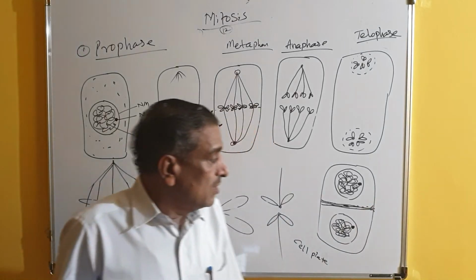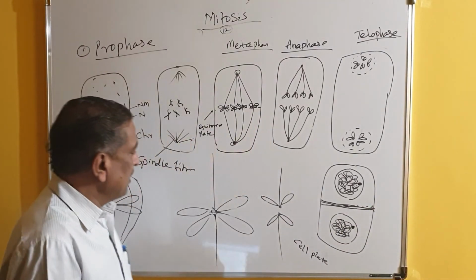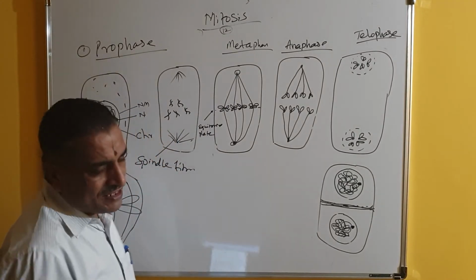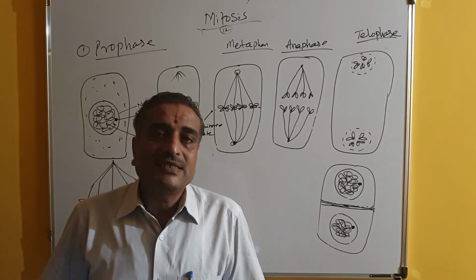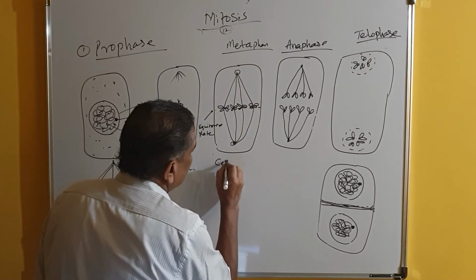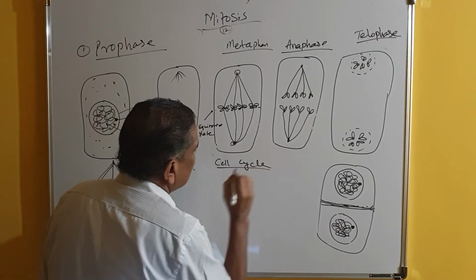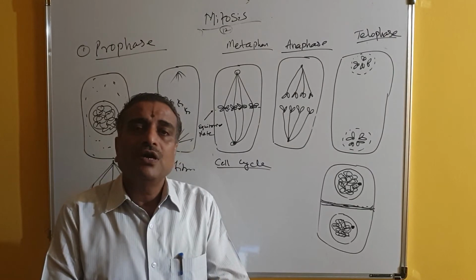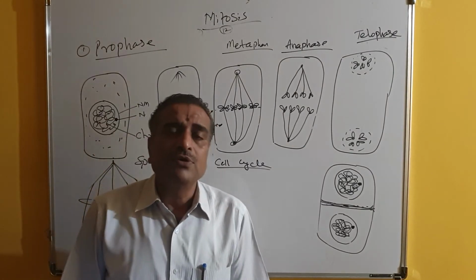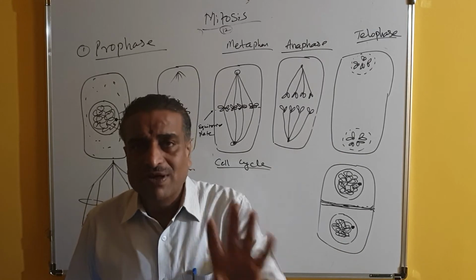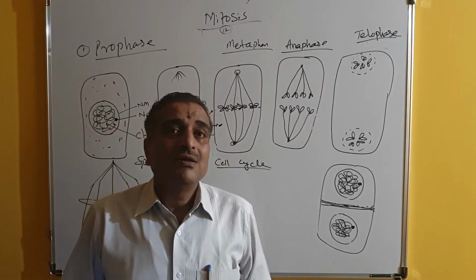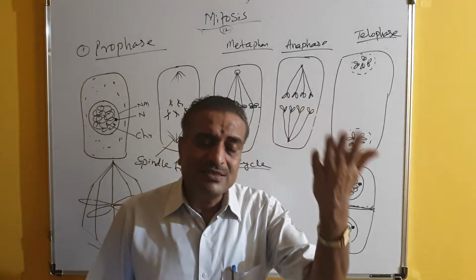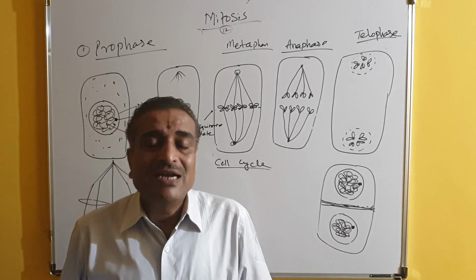So this is the end of prophase, metaphase, anaphase, telophase. Now I will discuss one more important aspect here, what is known as the cell cycle. Very important. When I was discussing interphase, I had discussed G1, S, G2 and cell division. Now I want to tell you what is the duration of G1, what happens during G1, what is the duration of S, what happens during S, and what is G2, what is the duration and what happens during that.